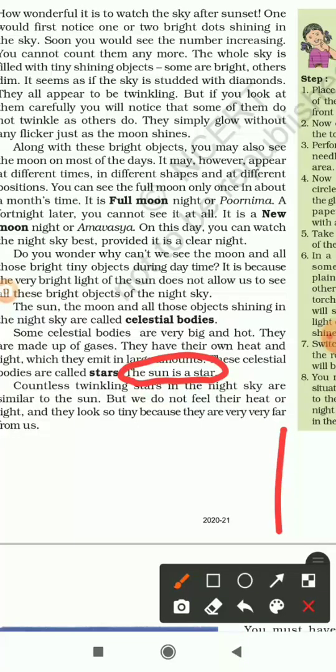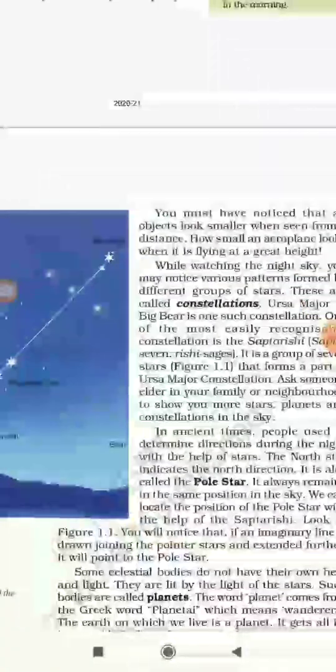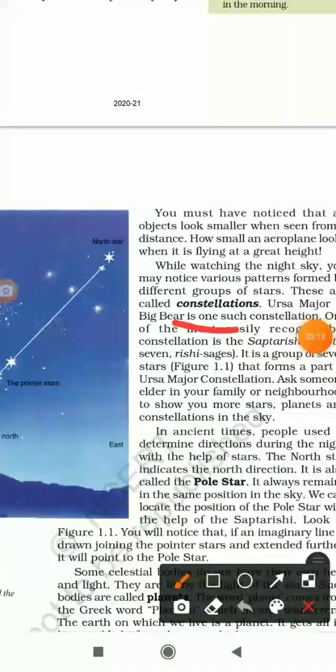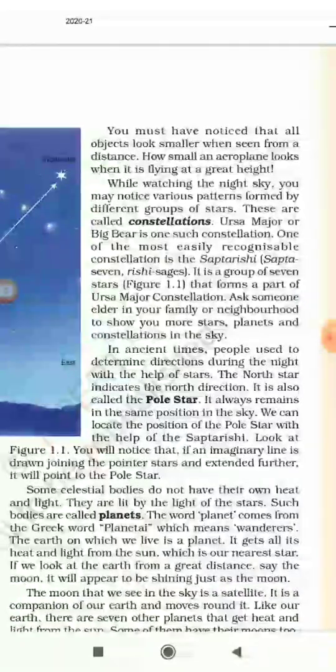After that, we studied about the constellations, which are the groups of stars. These stars make a specific pattern. For example, Saptarishi. It is a constellation, a group of 7 stars which makes a particular pattern, and because of this pattern we are able to recognize it when we see it in the very clear night sky.